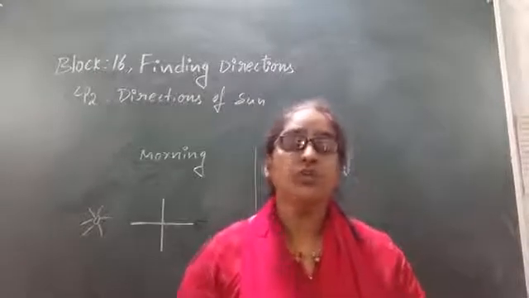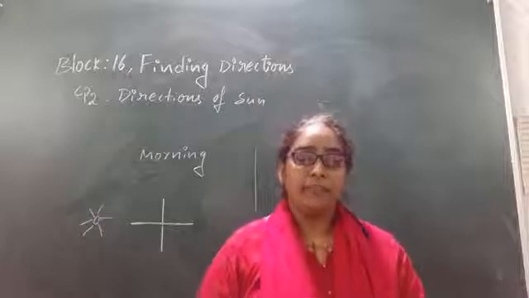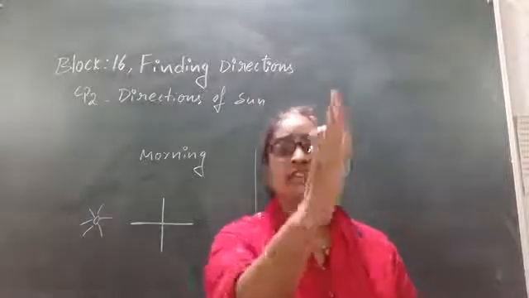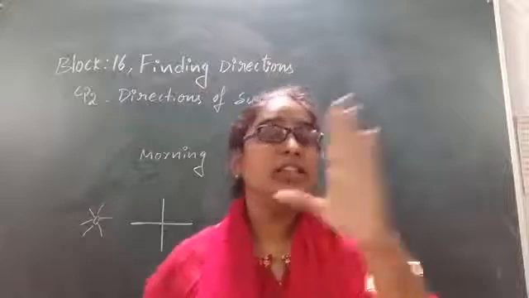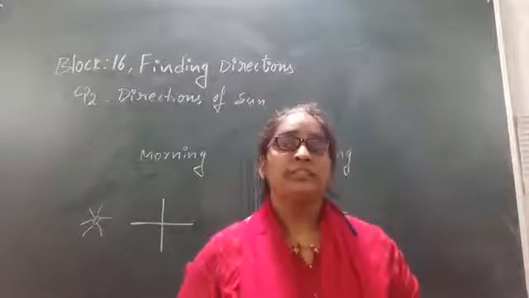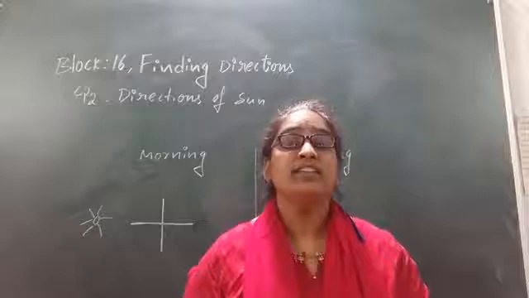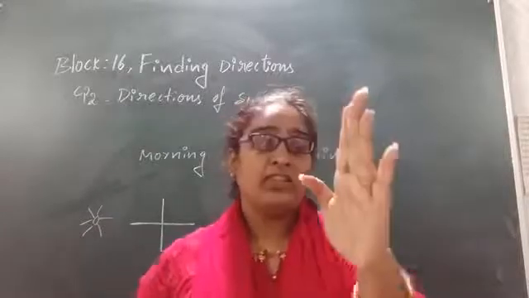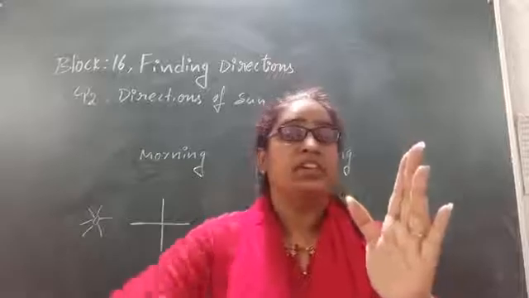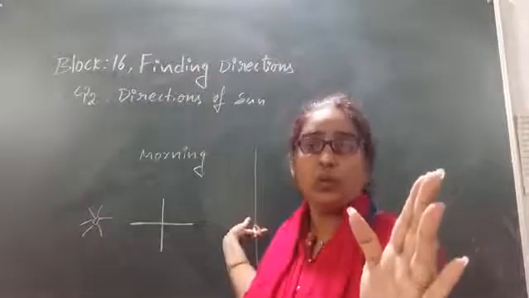How are we going to point them out? For example, if we are facing the rising sun exactly, which direction am I facing? Yes, we all know the sun always rises in the east direction. So I am facing the east direction and my back will be west.